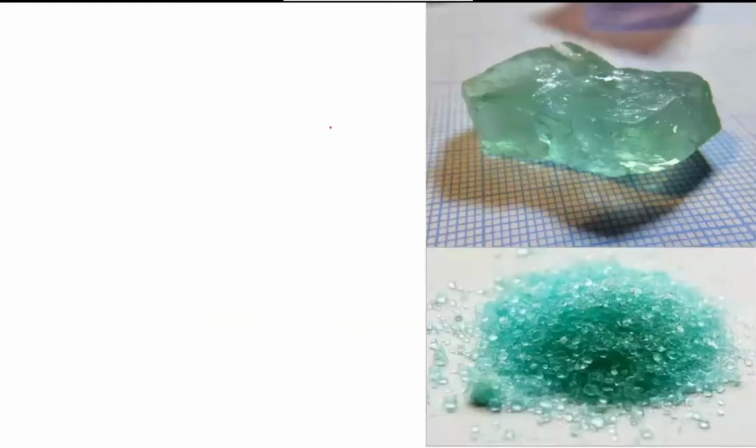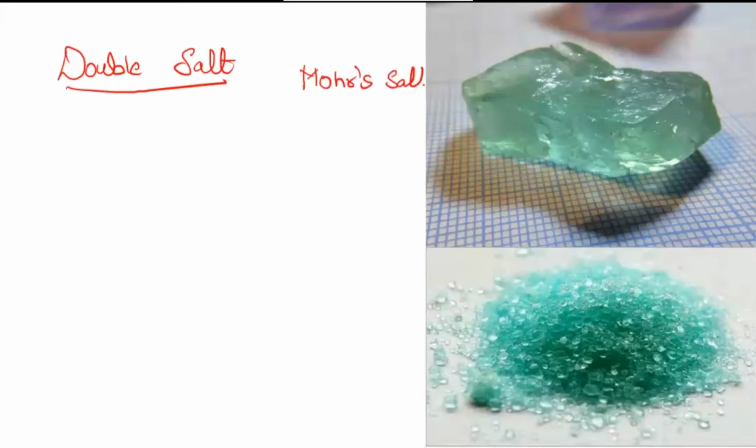Now let's move on to the next one, that is double salt. Here is a picture of one particular salt that is called Mohr's salt. This Mohr's salt is a combination of two salts. You can see the name here, it's a double salt. A double salt is a solution of two salts which are mixed in a definite proportion.